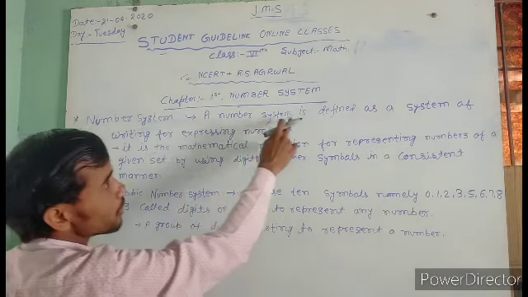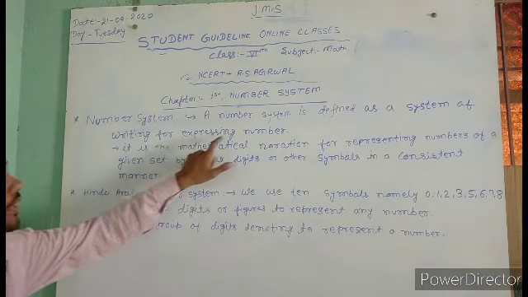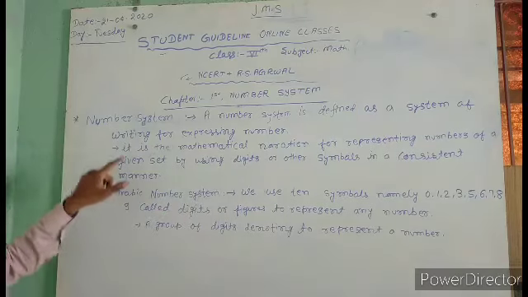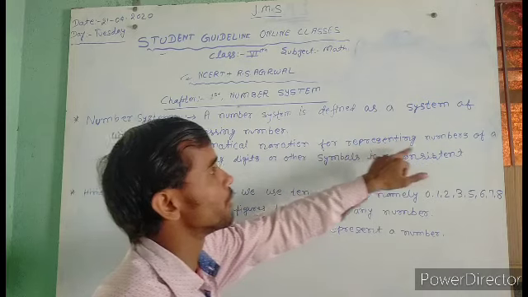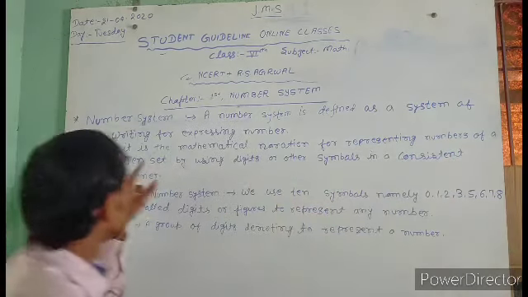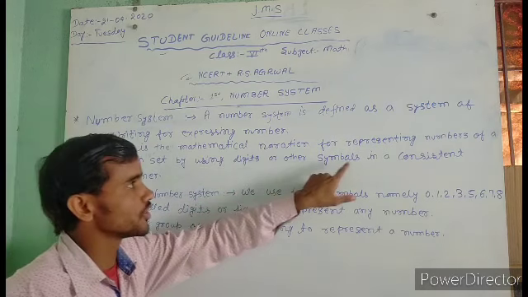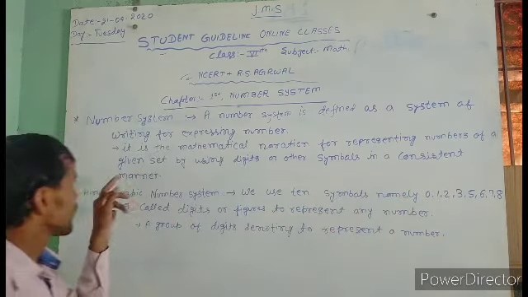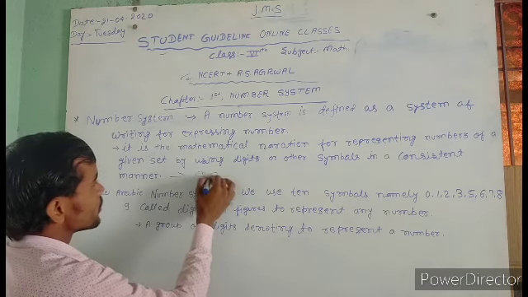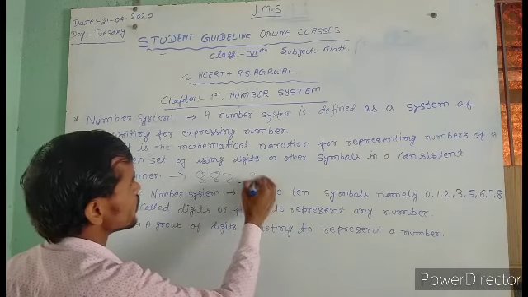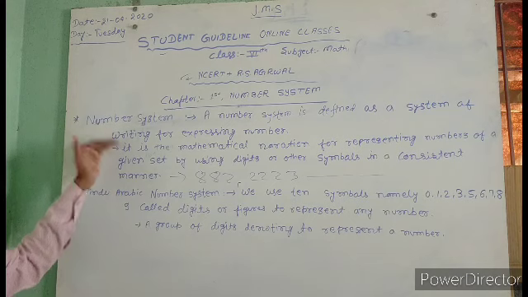A number system is defined as a system of writing for expressing numbers. And after that, it is the mathematical notation of representing numbers of a given set by using digits or other symbols in a consistent manner. It means in a number system, just like here 8, 8, 2, and write 2, 2, 3, and there are many types in number systems.